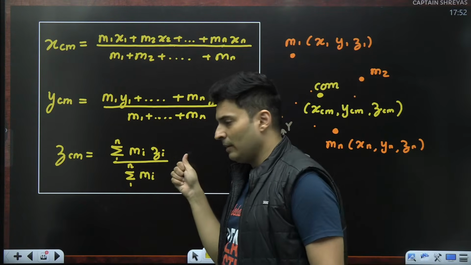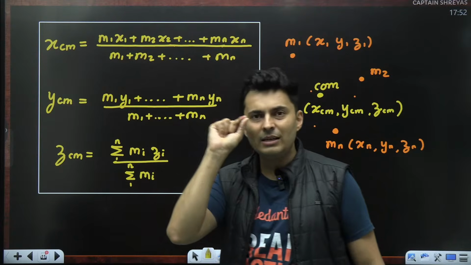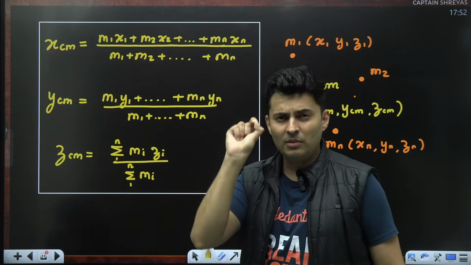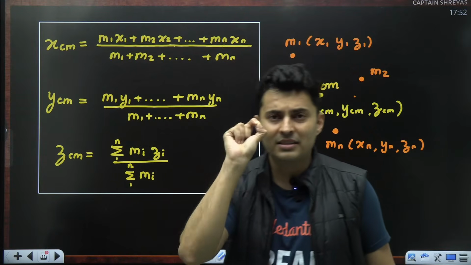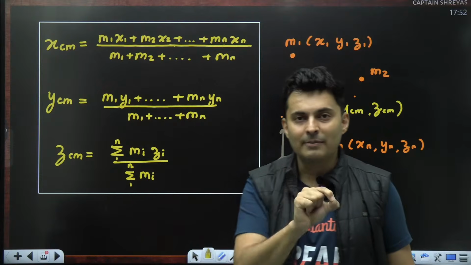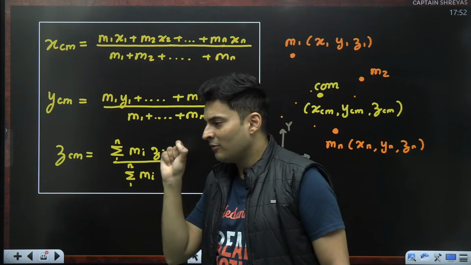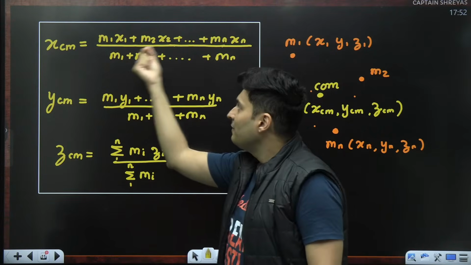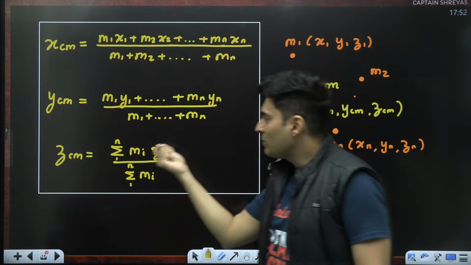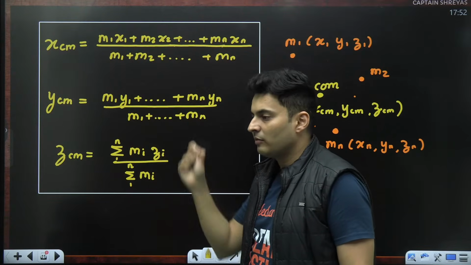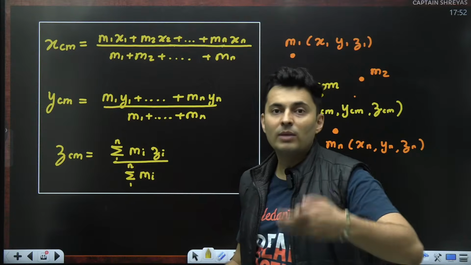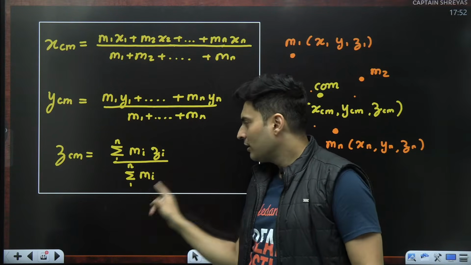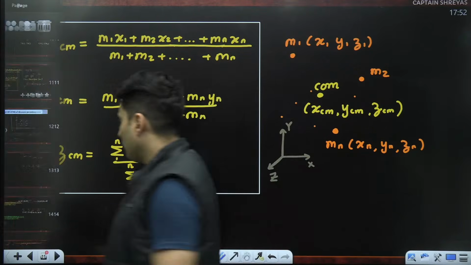There will be infinitely many terms, and these masses will be teeny mini masses. This M1, M2, M3 will be like small masses, and whenever a mass is small, you call it dm, delta m, where delta tends to 0. So you divide that body into infinitely many masses. Each mass is dm, multiply it with the respective coordinate. Summation will now be replaced by integration, similar things, and divide it by the total mass. That's what the formula will come down to.